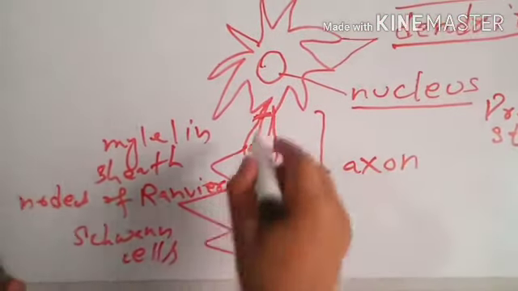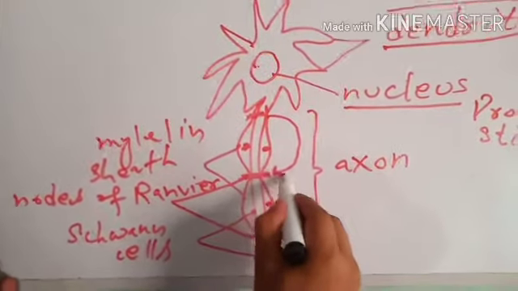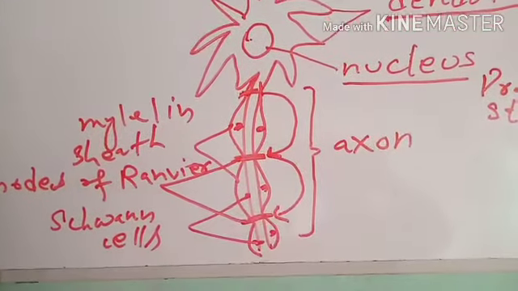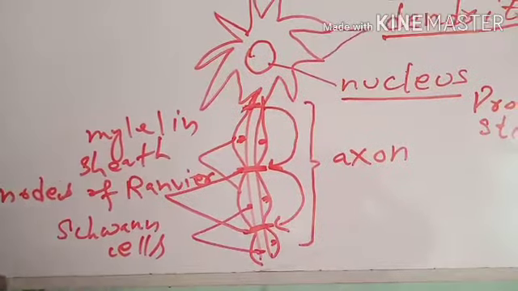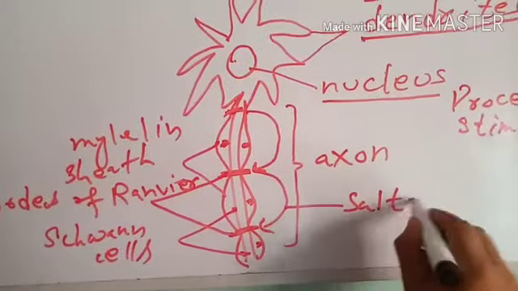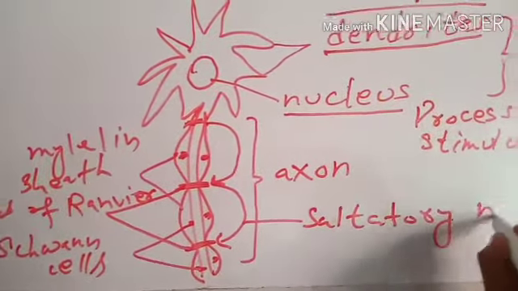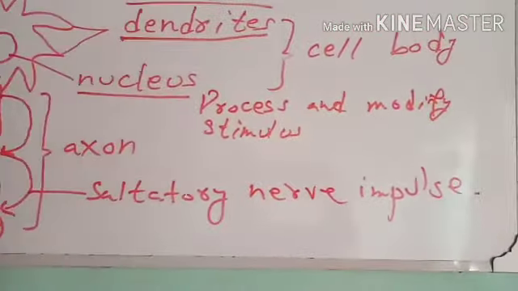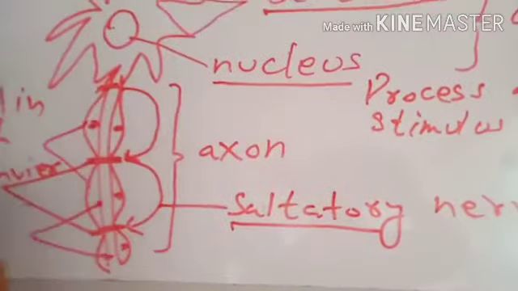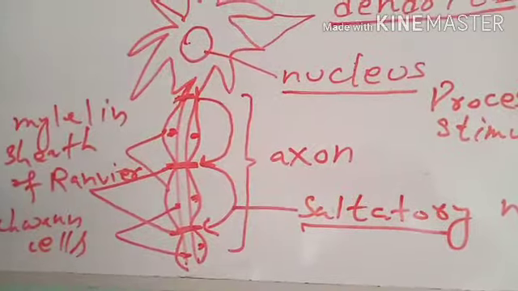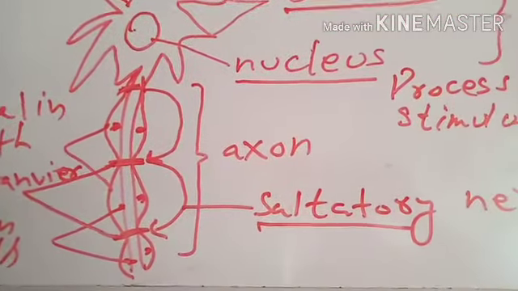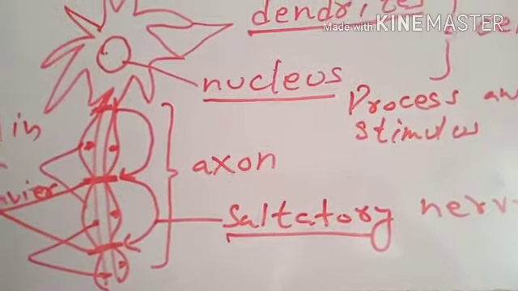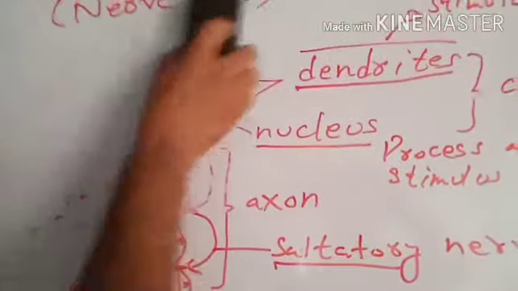Usually nerve impulse jumps from one node to another and then from this node to this node. This jumping nerve impulse is called saltatory nerve impulse. It is called saltatory nerve impulse because this nerve impulse jumps from one node of Ranvier to the other node of Ranvier. It increases the speed of the conduction of nerve impulse. Now we will discuss the types of neurons.